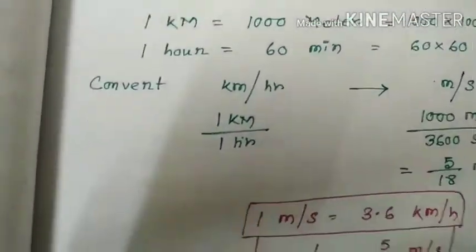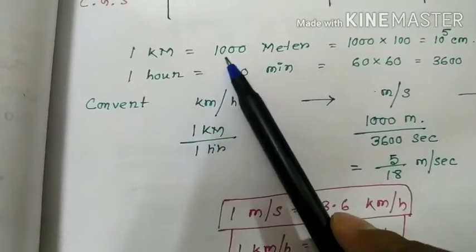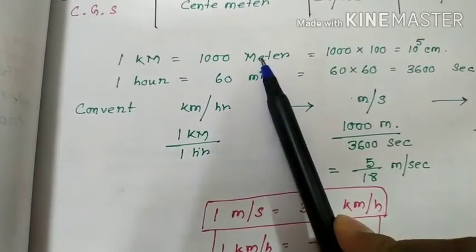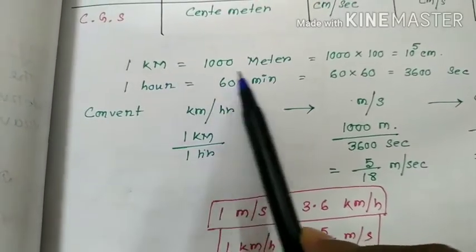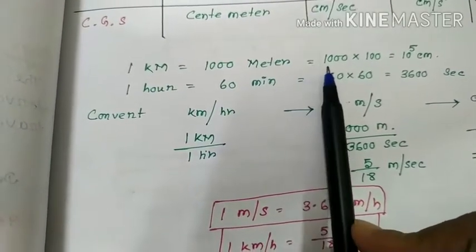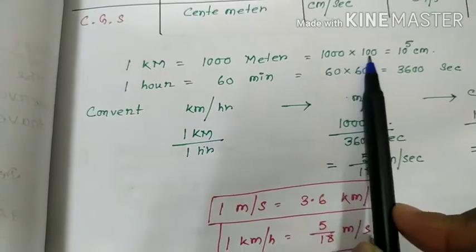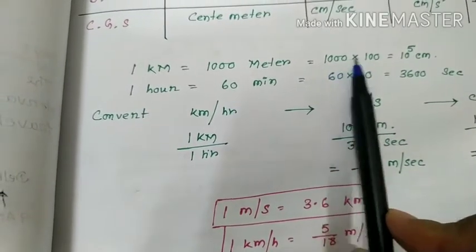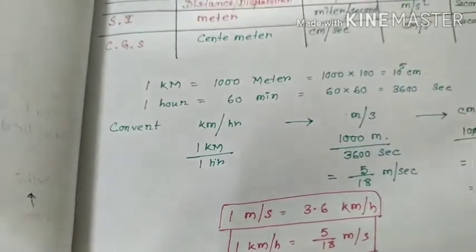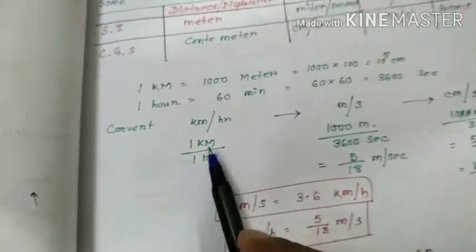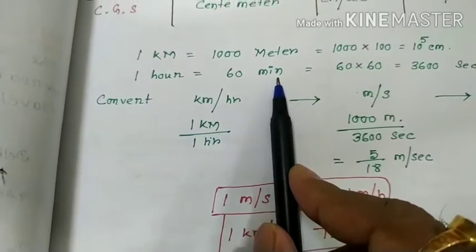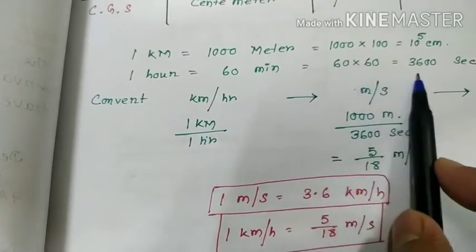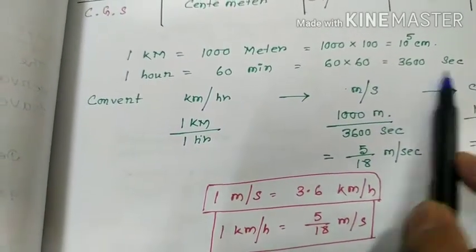Now, one important thing, just remember this, it will be very helpful when you do mathematical problems. 1 kilometer equals 1000 meter, equals 1000 into 100, which is 10 to the power 5 centimeter. Clear, friend? Now 1 hour equals 60 minutes, you all know. And how many seconds? 60 into 60, 3600 seconds.